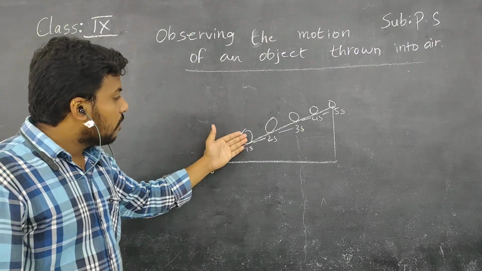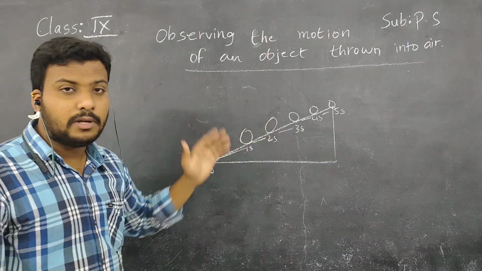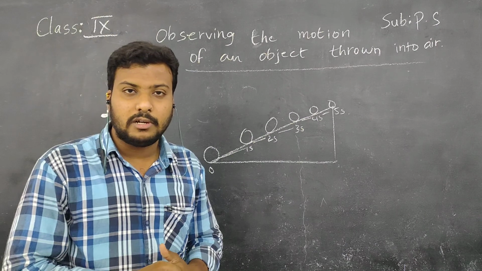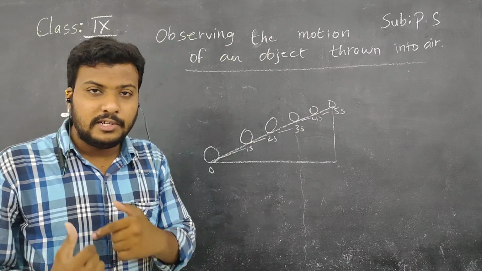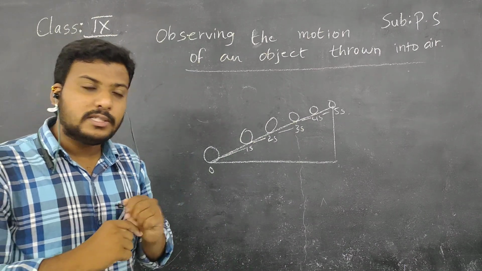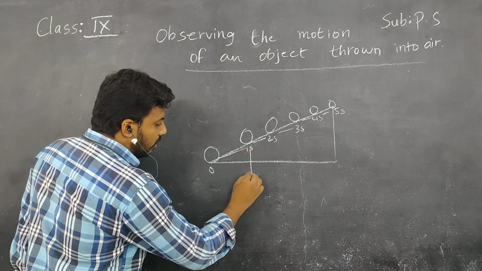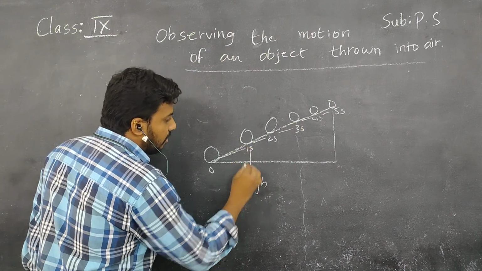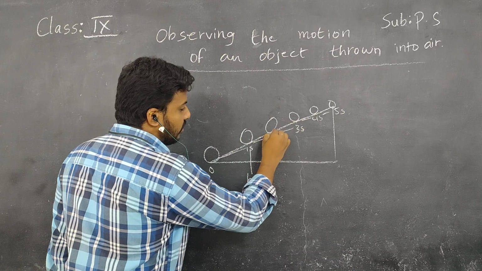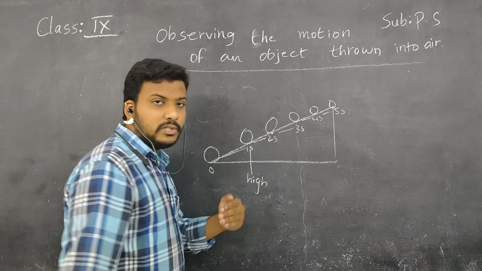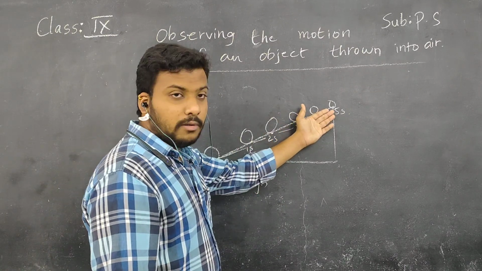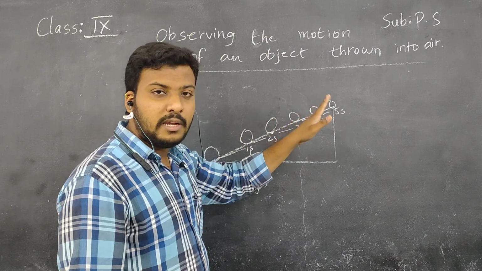But when it is moving towards the upper side, the speed of the ball decreases, children. At the initial position, the speed of the ball is high. Up to here, the speed of the ball is high. But coming up to this distance, it is reducing slowly. At the top of the inclined plane, it comes to a stop.